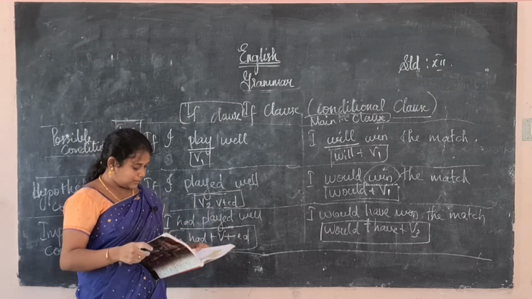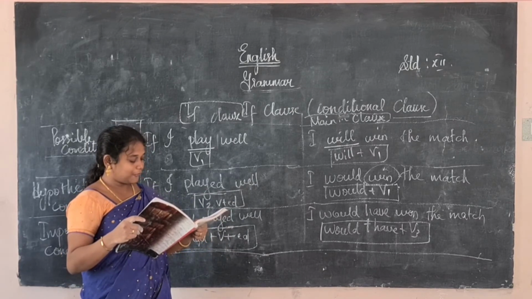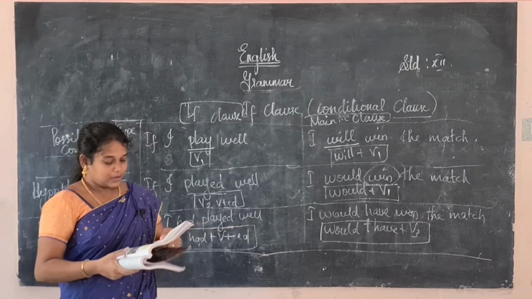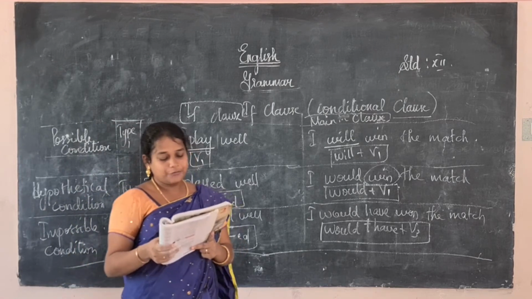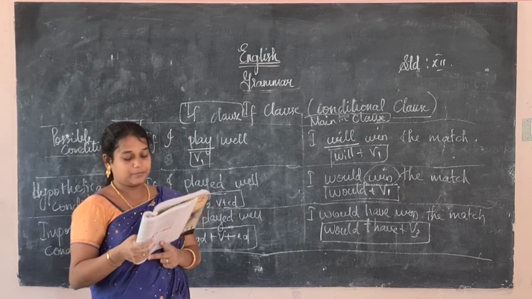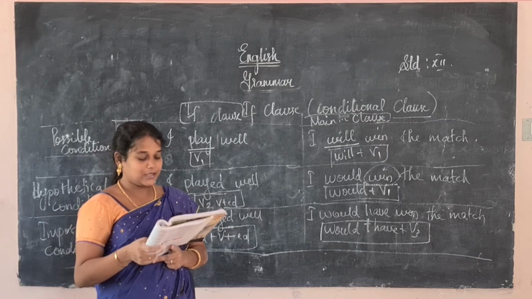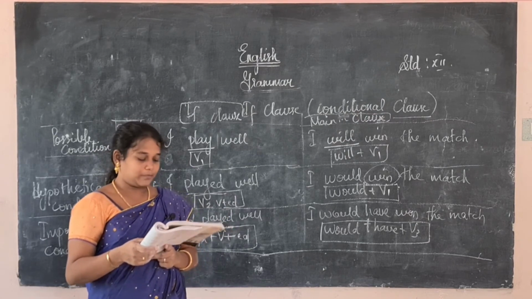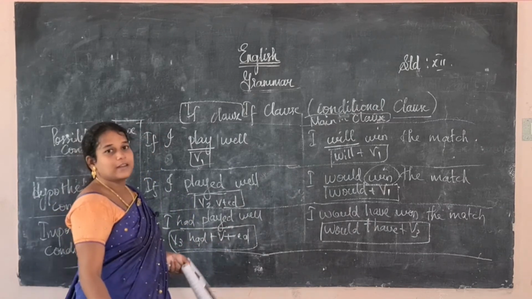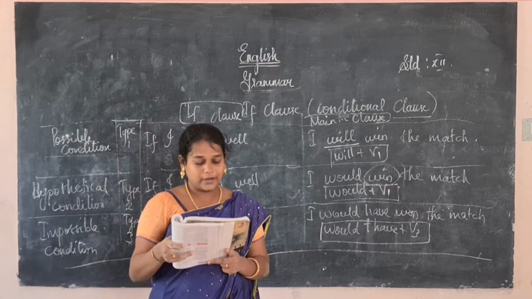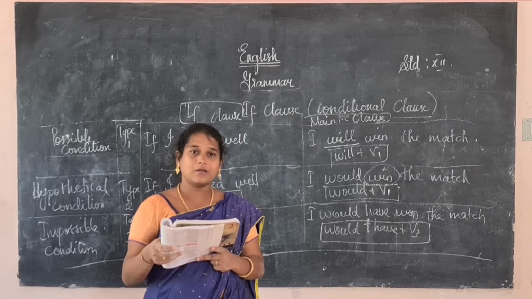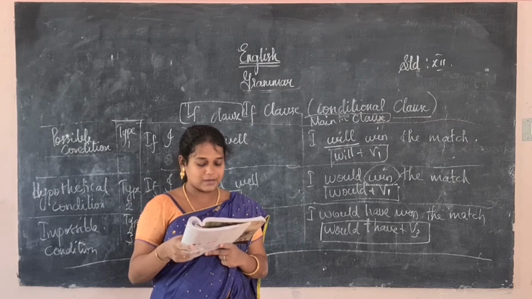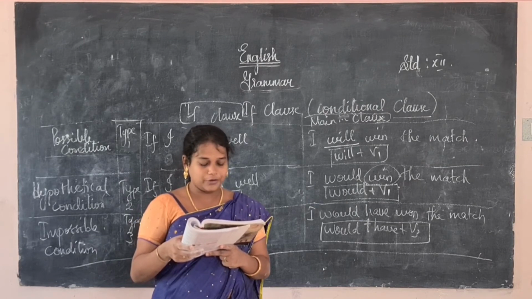Next one: read the following sentences and fill in the blanks. This we will do now. If I dash a spider, I dash a web. So if I dash a spider, that is imaginary. If I were a spider, I would weave a web. Okay, I will dictate, you write it in your notebook. If I were a spider, I would weave a web. Next, if Raj is a sculptor, in brackets they have given B, he dash a beautiful idea.